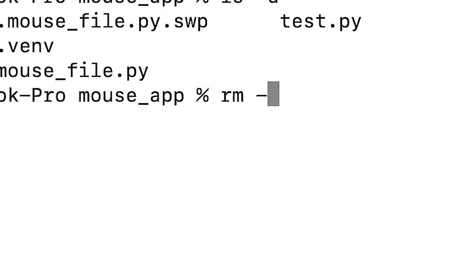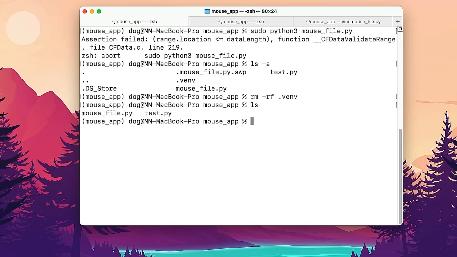That's gonna make me panic a little bit. Sure. rm. I didn't like that. It didn't work the first time. .venv will delete the virtual environment, right? Yes. That was kind of scary.